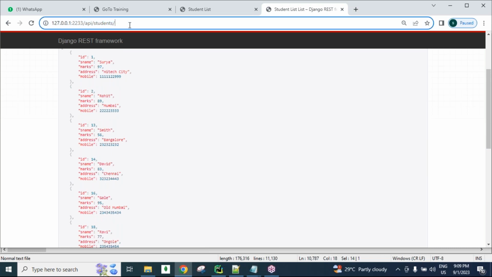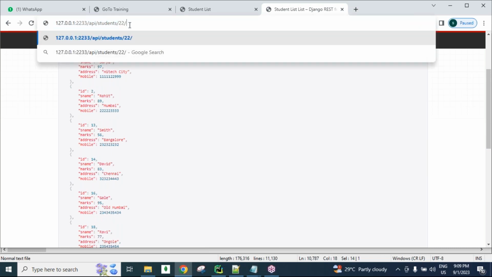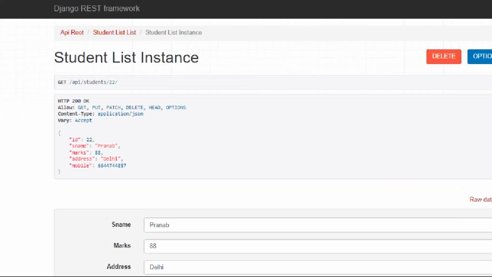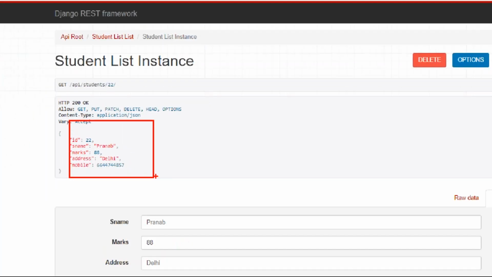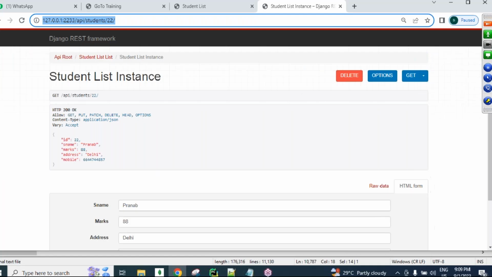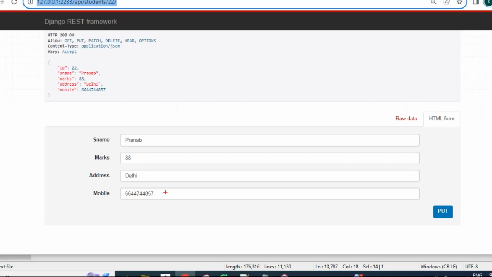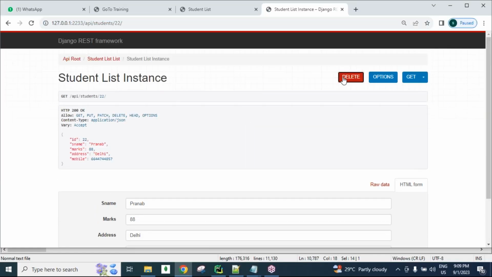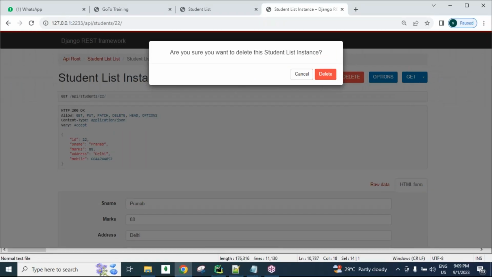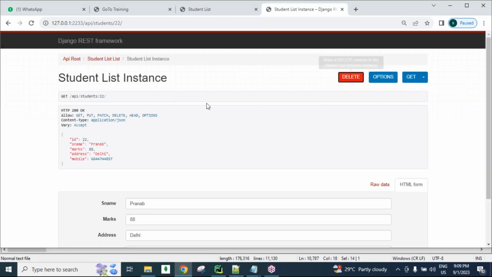Understanding? And if we want to update, guys, then we can send an ID based request. If that is available, then you get it. By default from the browser we can get data. If you want, you can update here. Existing data is there, and by clicking this put button we can update it. By clicking this delete button we can delete it. Are you sure you want to delete? No, then click the cancel button. So this is called browsable API, guys.